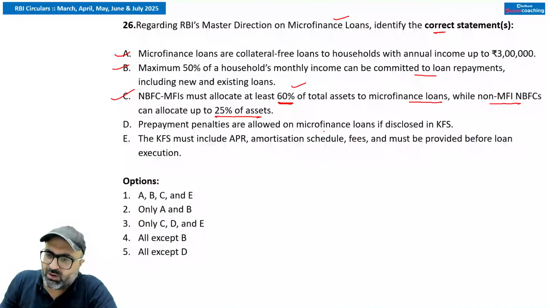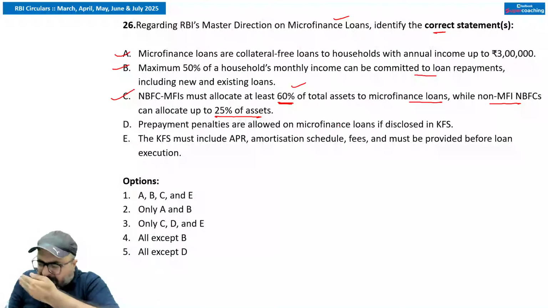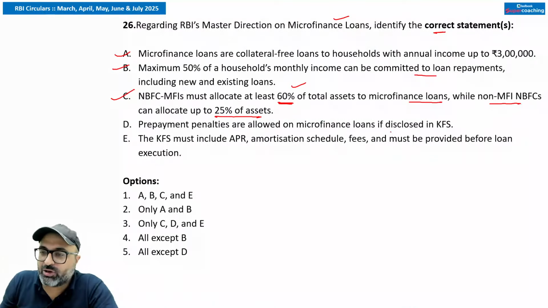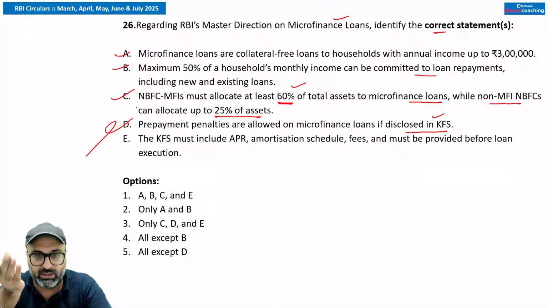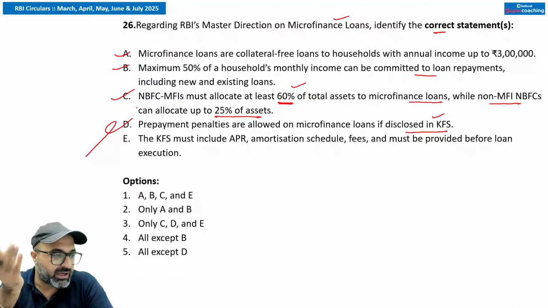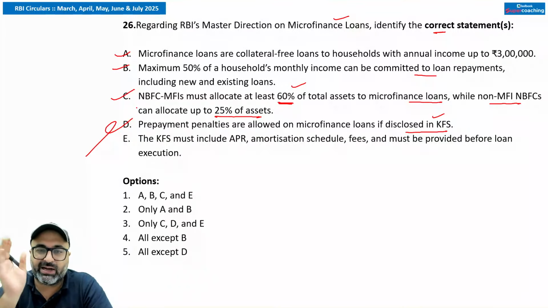Prepayment penalties are allowed on microfinance loans if disclosed in KFS, that is key fact statement. This is wrong. Prepayment penalties are not allowed. Prepayment means if you are closing down your loan before the timelines, that means you are completing your loan before the timelines, no penalty will be charged.